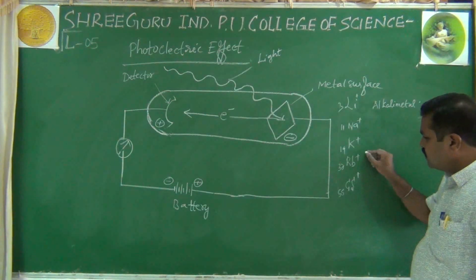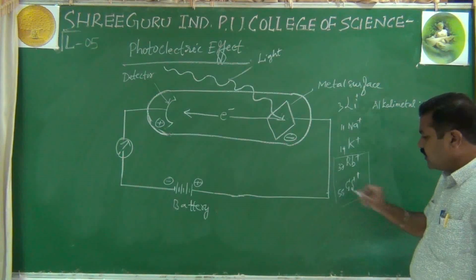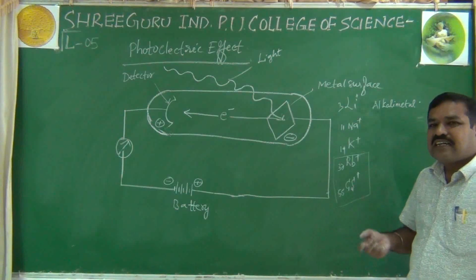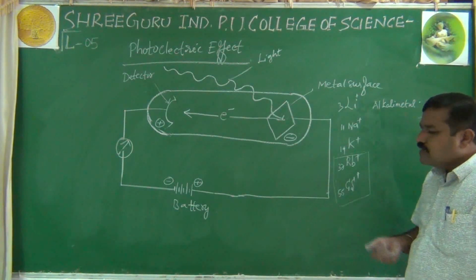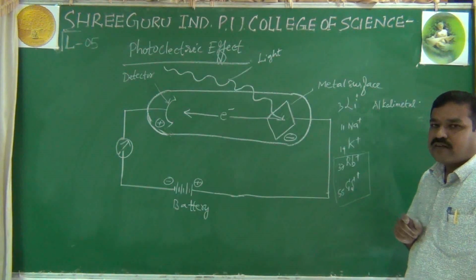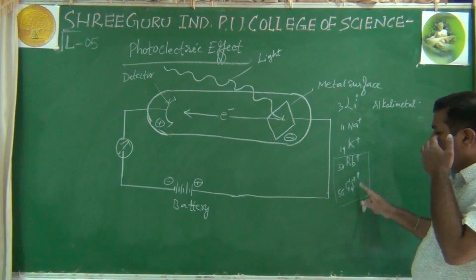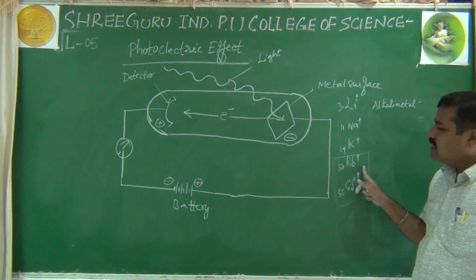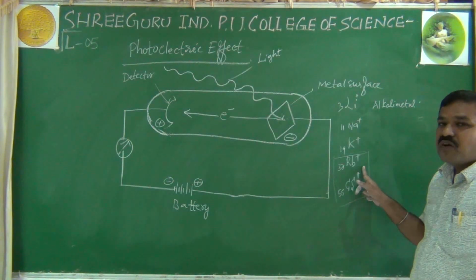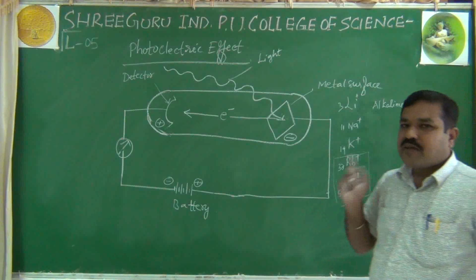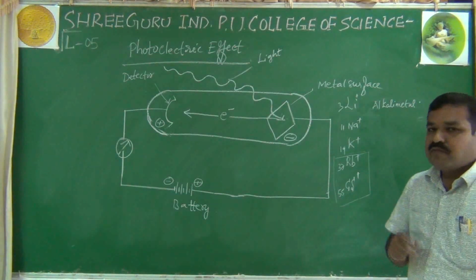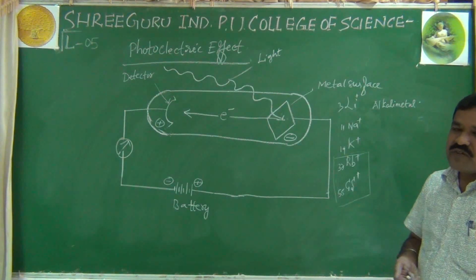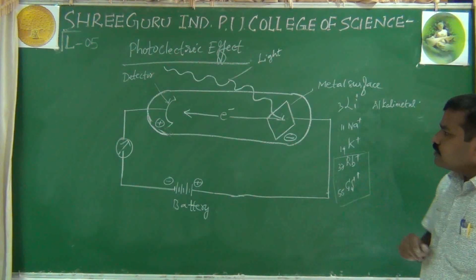If light falls on rubidium and cesium metal, electrons are spontaneously ejected out, and that phenomenon is called the photoelectric effect. So that's why rubidium and cesium, the metals having the lowest ionization energy, are generally used in photo cells. Note, photo cells. For a 1 mark theory question it is very important, and even for CET also it is important. So if they ask you to name the metals used in photo cells, you should be able to tell them: rubidium and cesium.